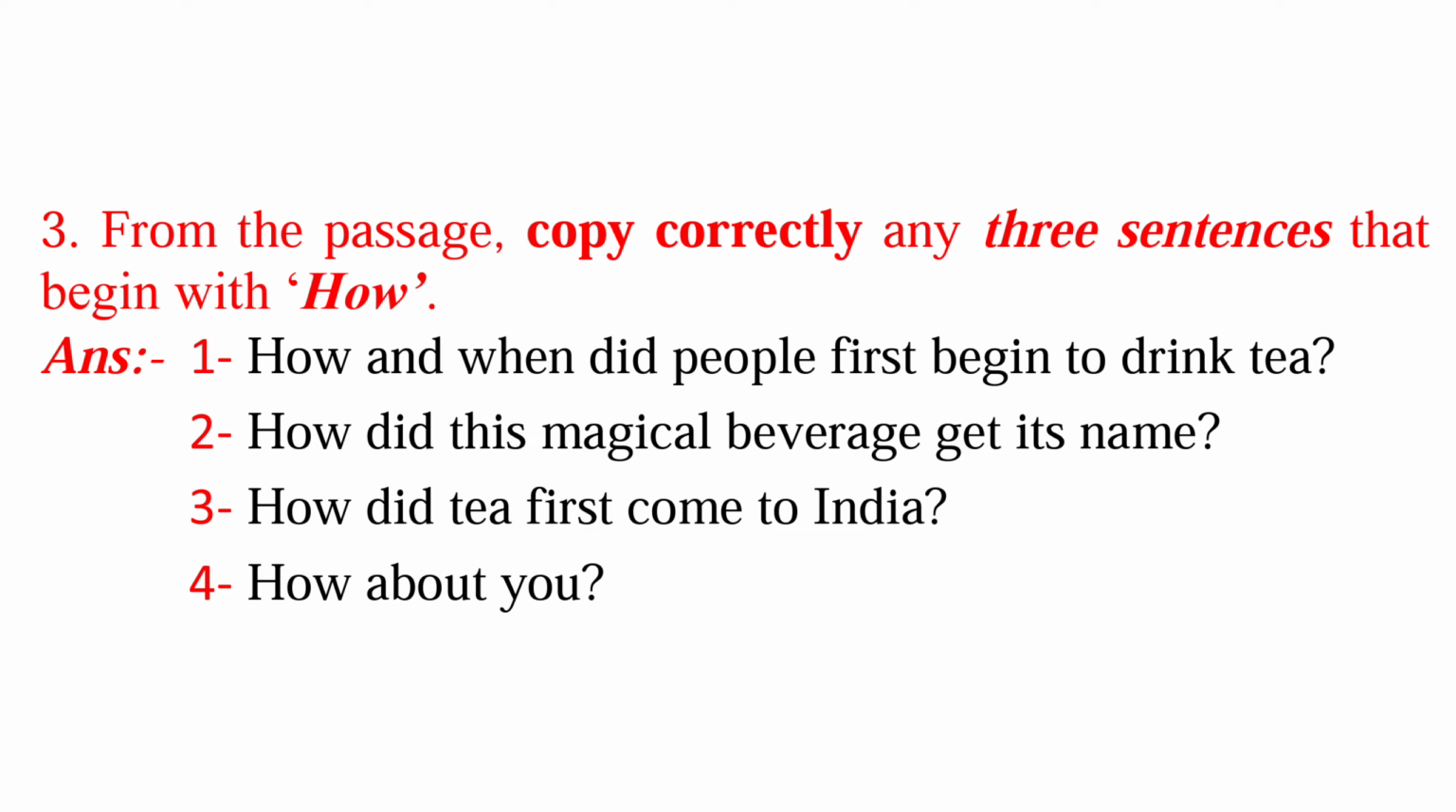Third question is from the passage copy correctly any 3 sentences that begin with how. So answer is first sentence is how and when did people first begin to drink tea. Second question is how did this magical beverage gets its name. And third sentence is how did tea first come to India. And fourth sentence is how about you.